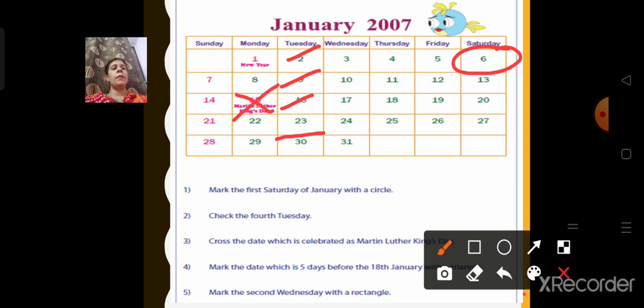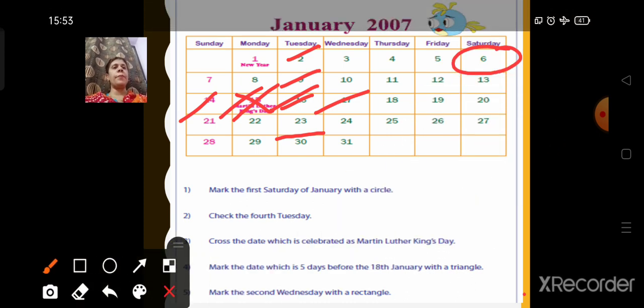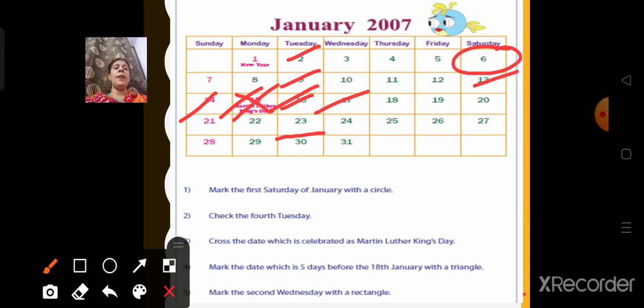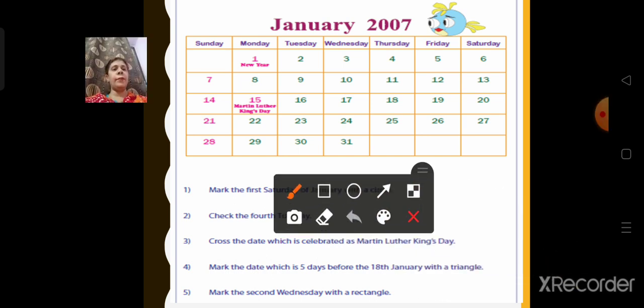Okay. Now mark the date which is 5 days before 18th January with a triangle. Now here is 18 January. Before that, 5 days before. So 1, 2, 3, 4, and 5. So 5 days before 18 January will be 13. We will mark it with a triangle.